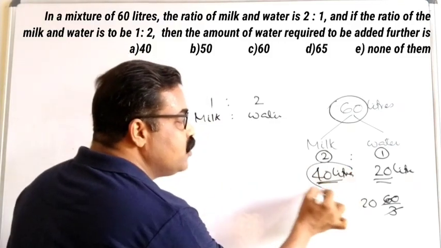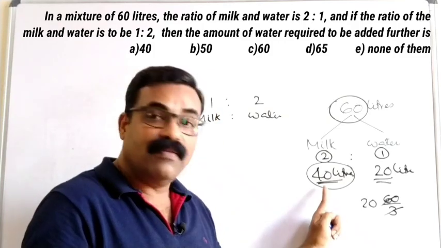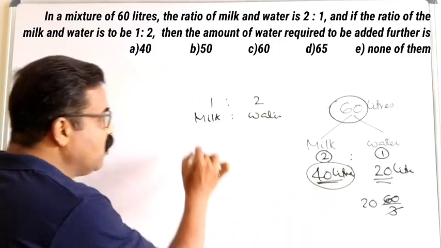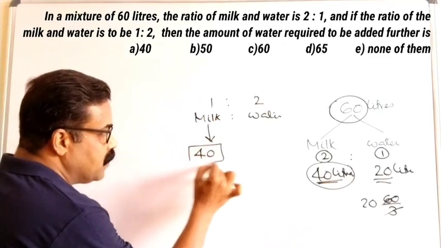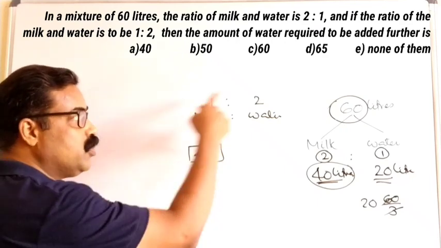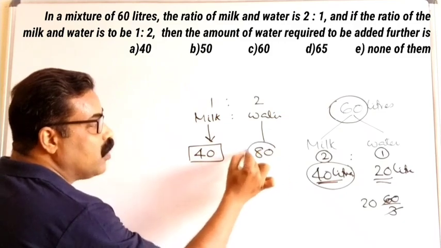The milk will not change, because we are adding water. How much is the milk here? 40 liters. So it will be 40 liters only. Now for 40 liters milk, a 1:2 ratio means you want 80 liters of water.